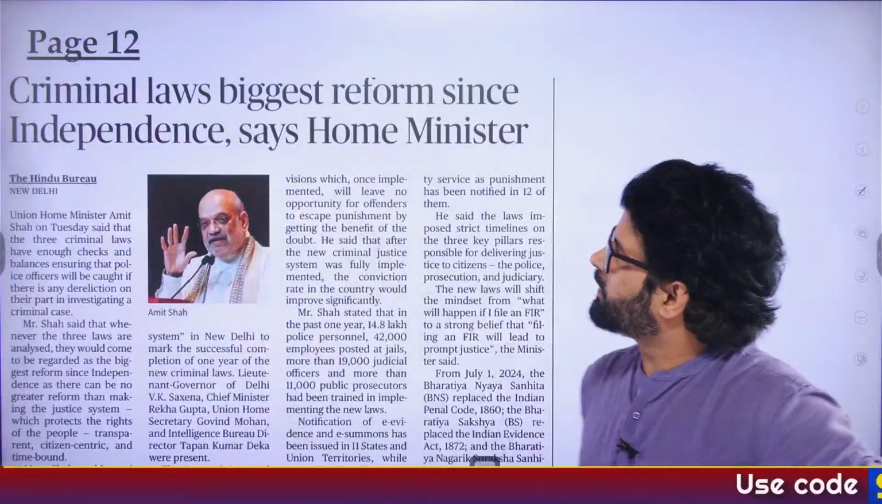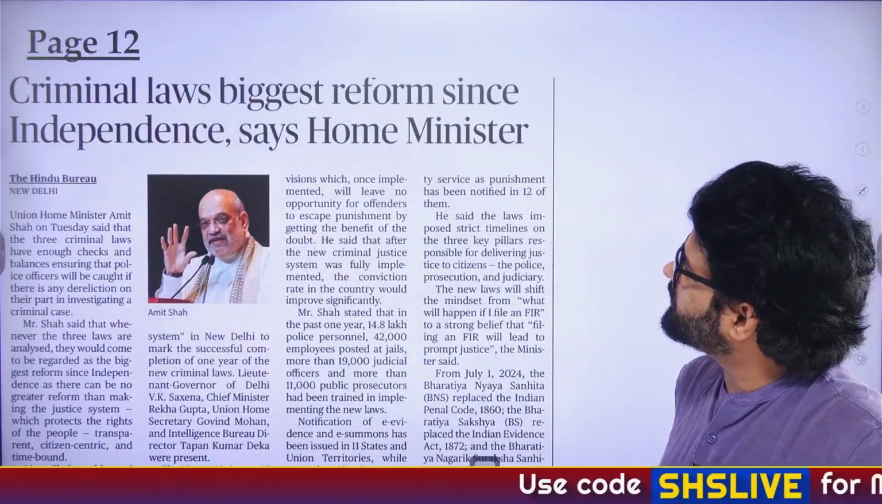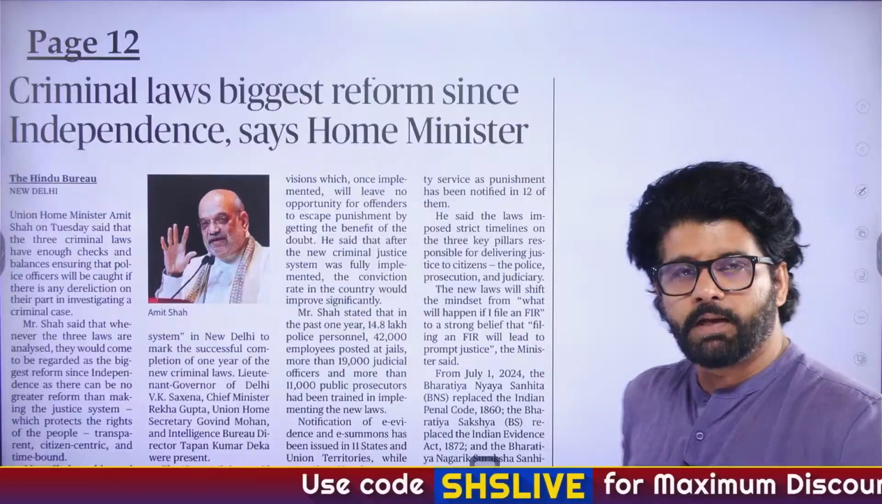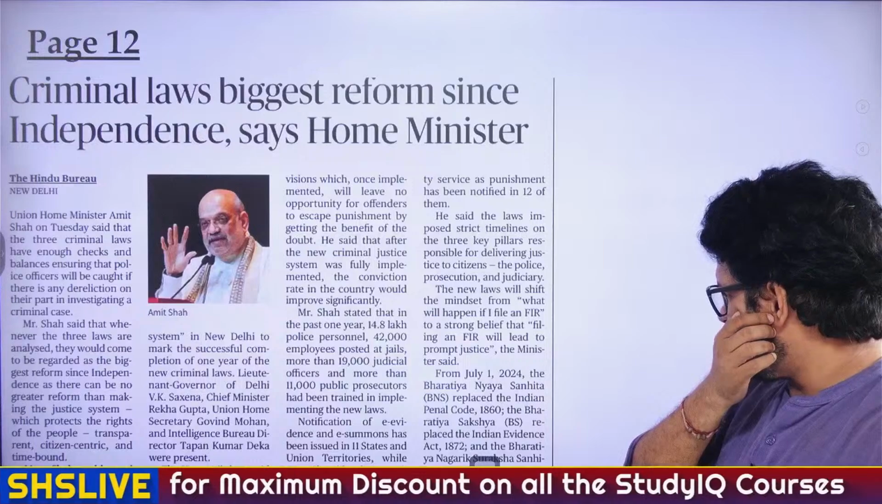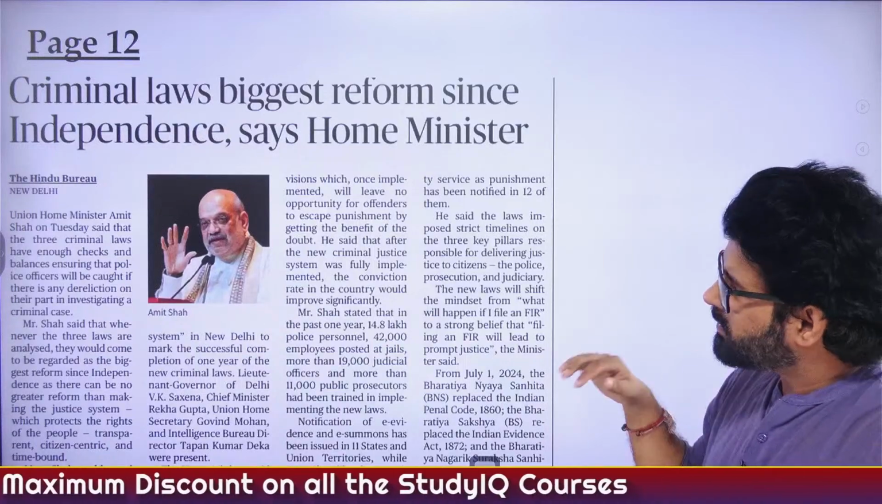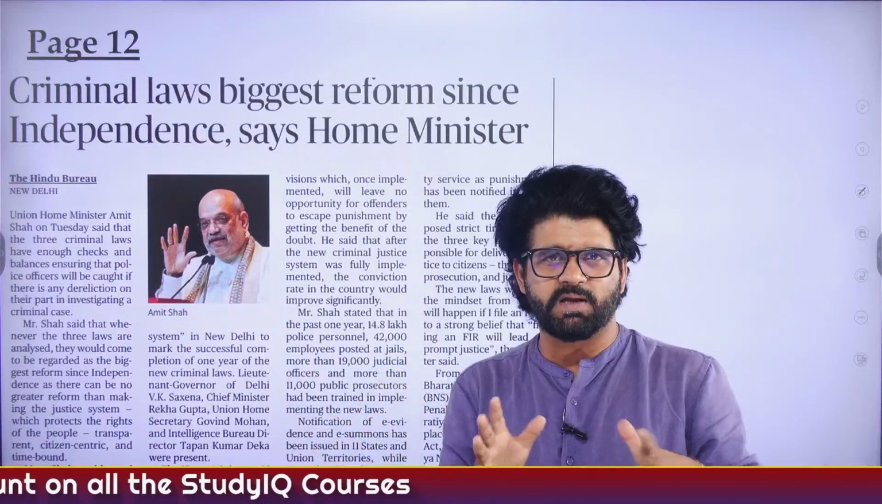Okay, page 12. Criminal law's biggest reform since independence, says Home Minister. Now, this is important because we are talking about BNS, BNSS, BSA, all these things. And that is fine. BNS, BNSS and BSA.